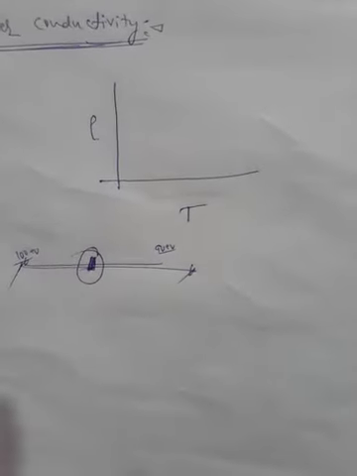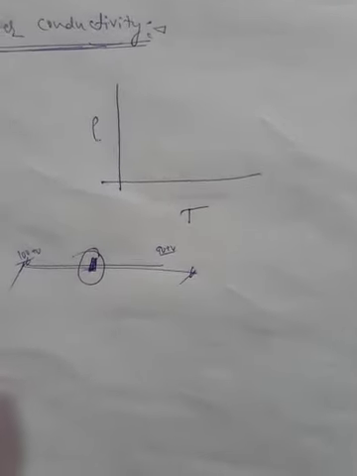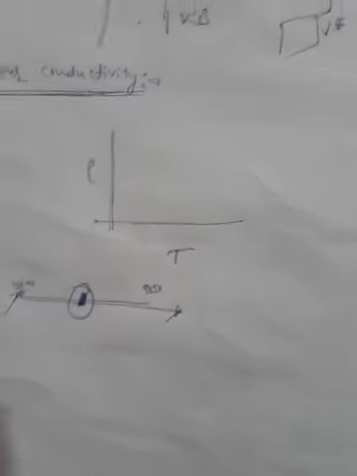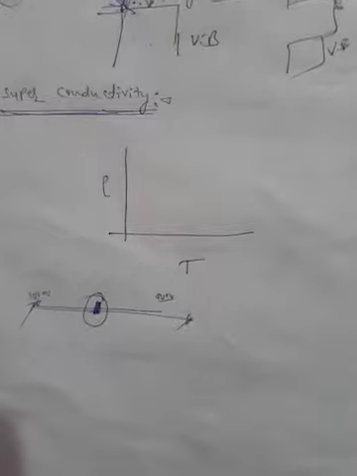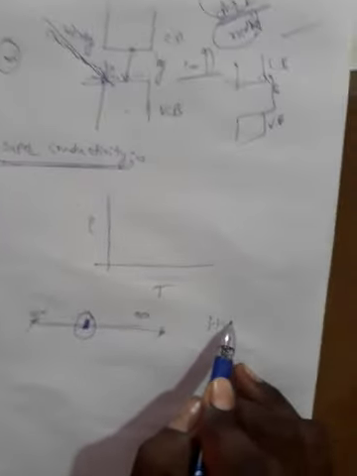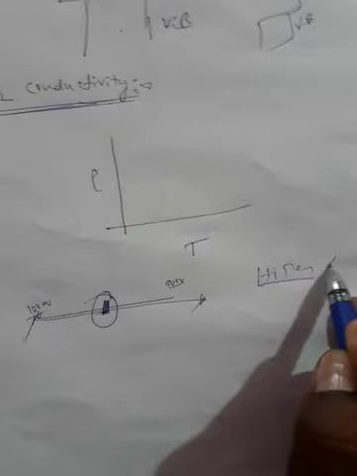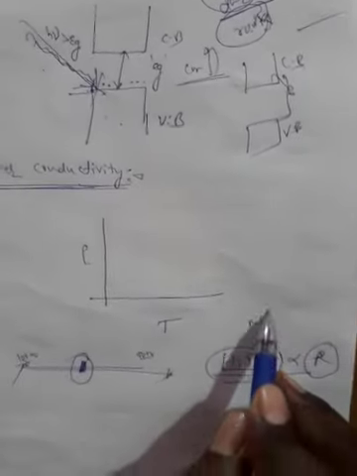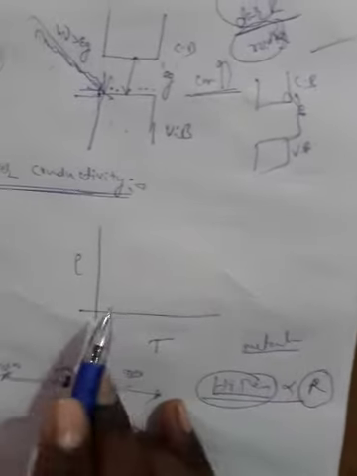Listen once again clearly. The electrical resistance of most metals decreases when they are cooled. At a high temperature the resistance is high for metals, not semiconductors.